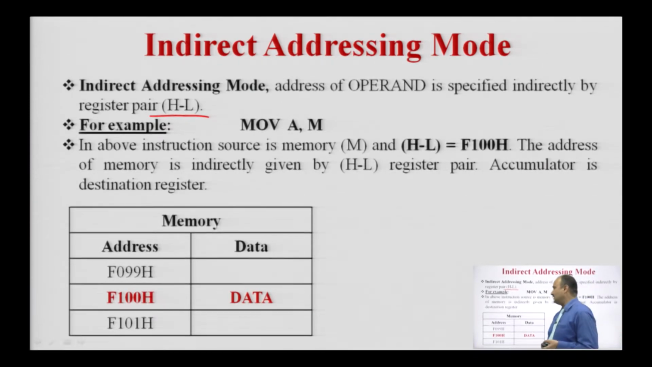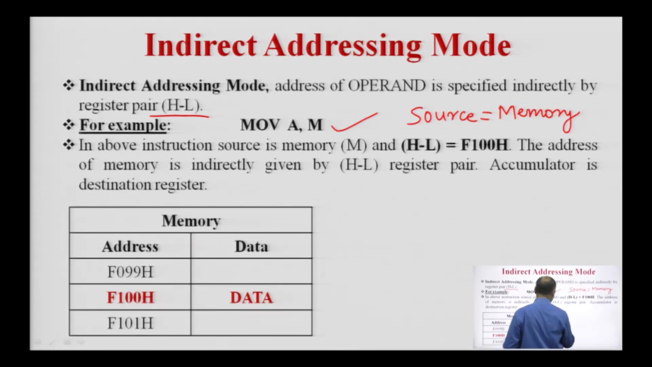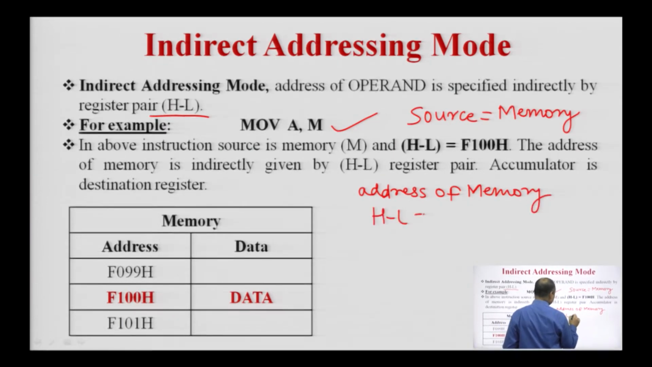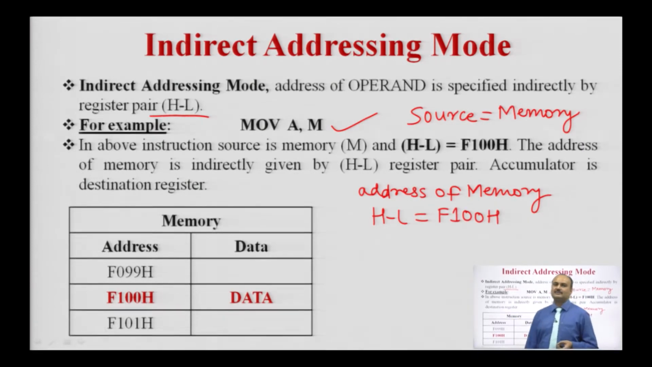The example of the indirect addressing mode is the instruction MOV A, M. Here the source is memory, and the address of the memory is indirectly given by the HL register pair. The HL register will hold the address F100H. F100H is the address of the memory where the data is present. This address is indirectly given by the HL register pair. That is why the instruction MOV A, M is an example of indirect addressing mode.